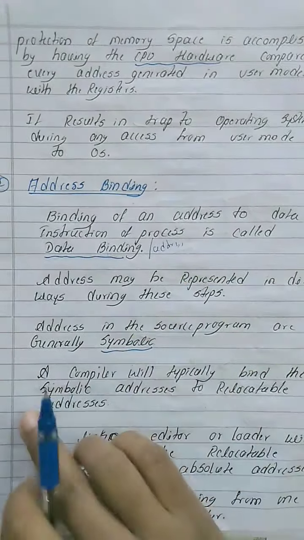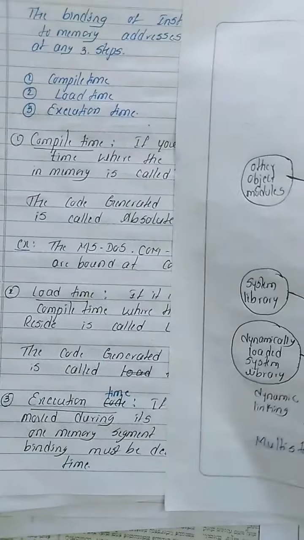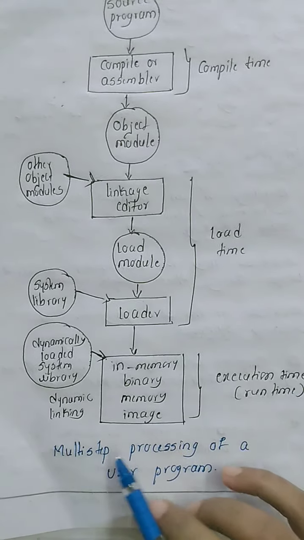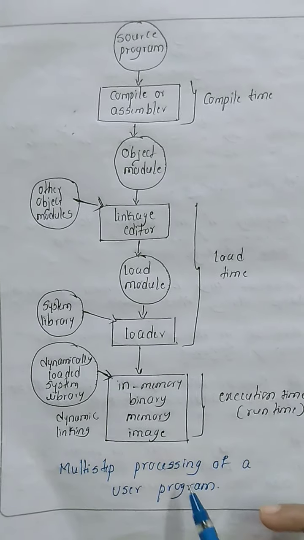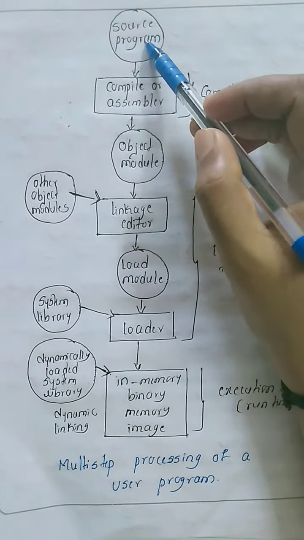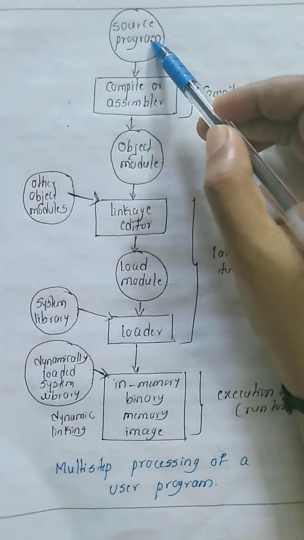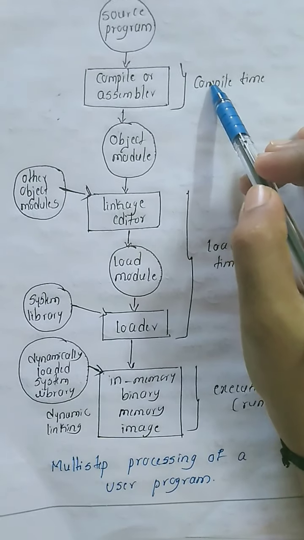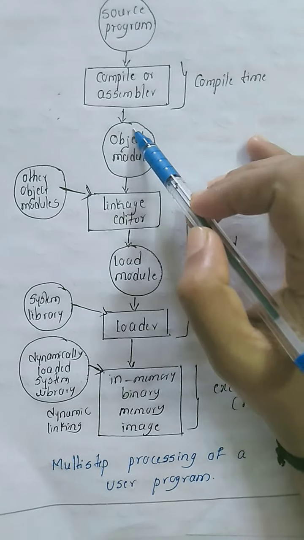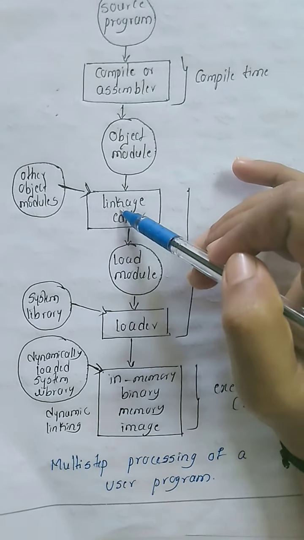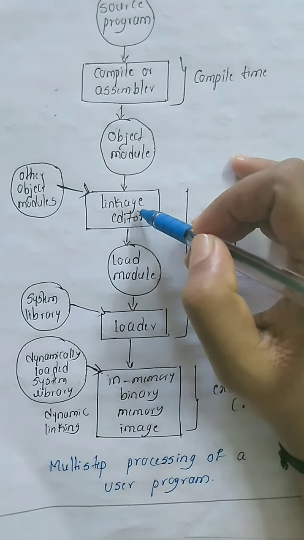For address binding, we are understanding by using this diagram. This is very important. This is called multi-step processing of a user program. You write one program here. Assume that an addition of two numbers program is written, that is called the source program. First you will call the compiler or the assembler to compile that program. When you compile that, an object module is generated. This object module is input to the linkage editor, meaning the linker.